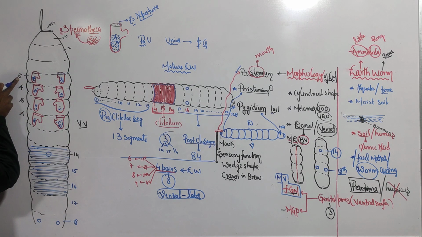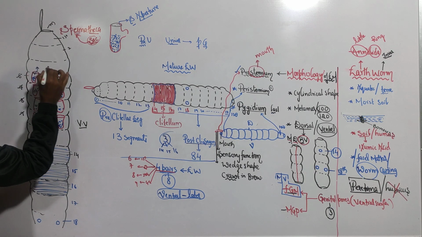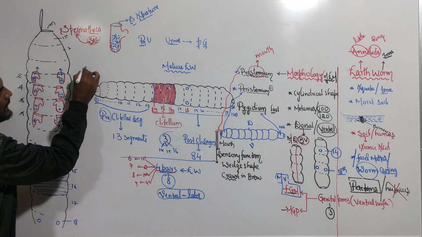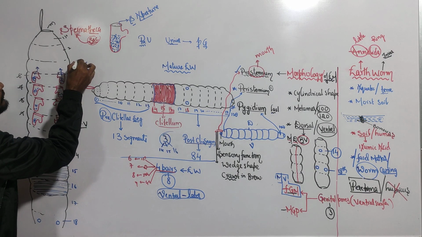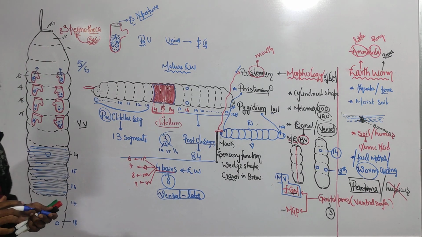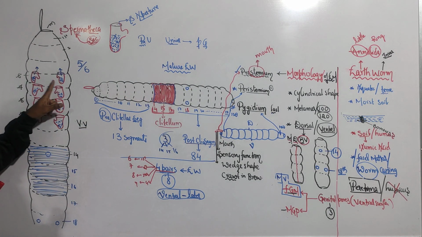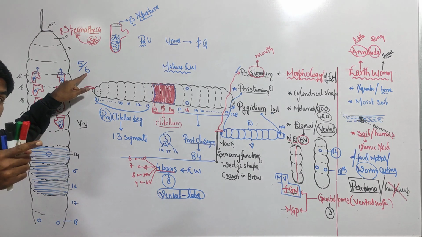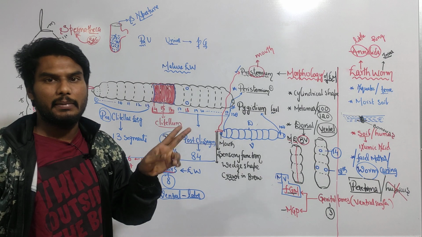The spermatheca present in the sixth segment, into which segment do they open? They open into the fifth segment. The spermatheca present in the sixth segment opens into the fifth segment, so 5 by 6. Be careful. This is spermatheca. Where is the first pair present? In the sixth segment. It is present in the sixth segment, but it opens into which segment? Fifth segment. 5 by 6.